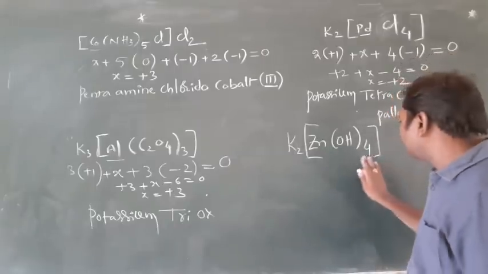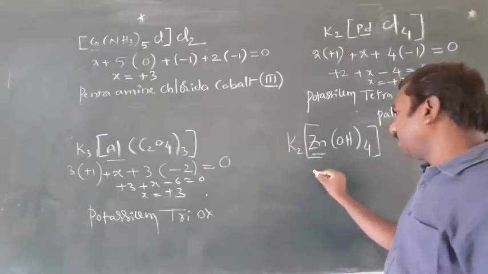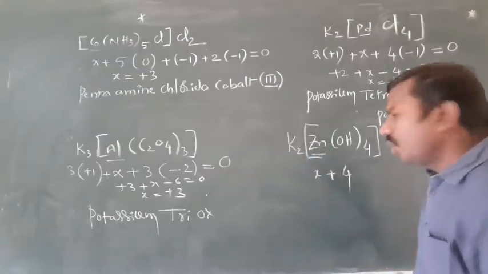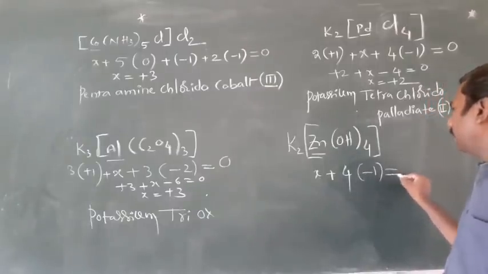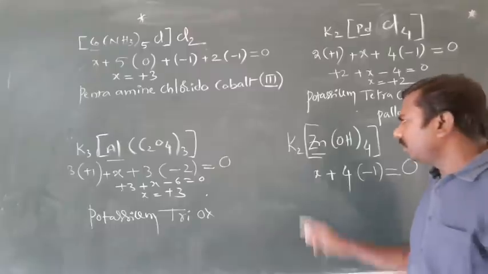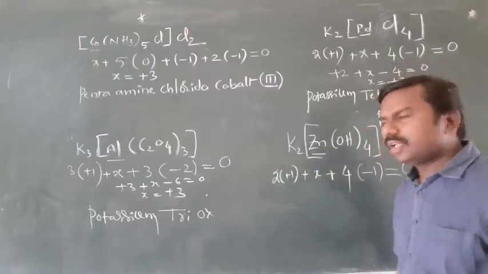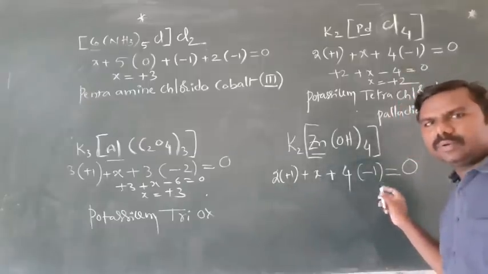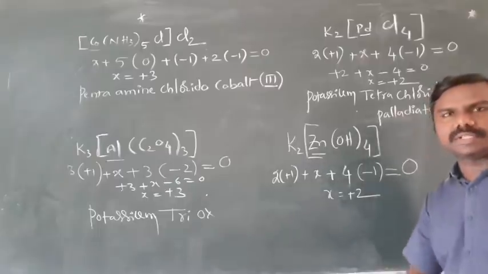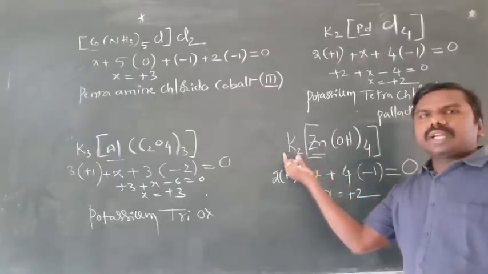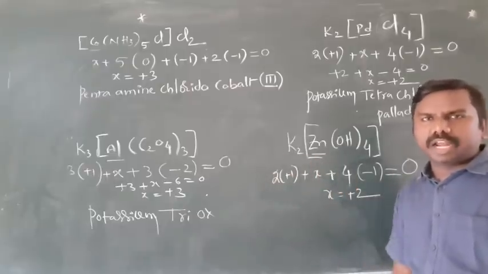Next example is K2[Zn(OH)4]. Now, potassium cation, zinc, x plus OH minus 1, 4 are there. No charge, 0, 2 potassiums, 2 into plus 1. Right, plus 2 minus 4, 0, x equal to plus 2. Right. Counter ion, cation, complex ion, anion. Cation named first followed by anion.